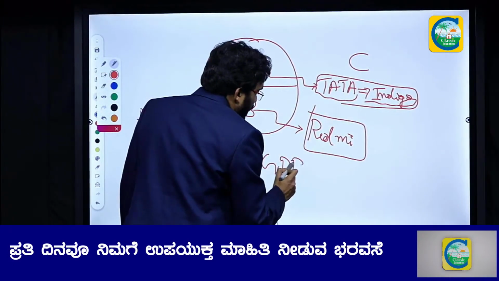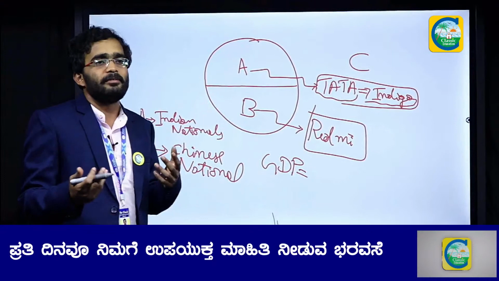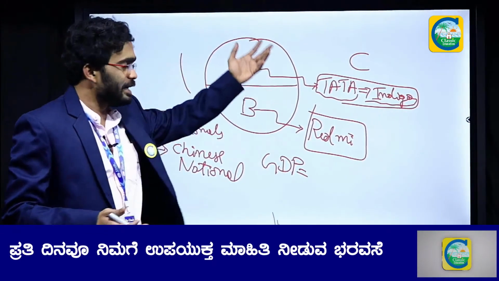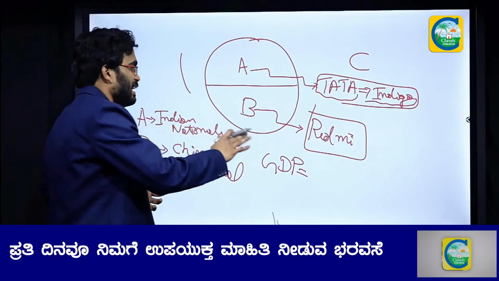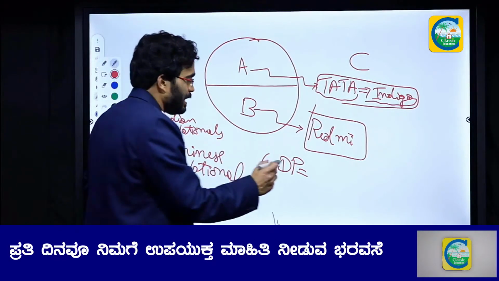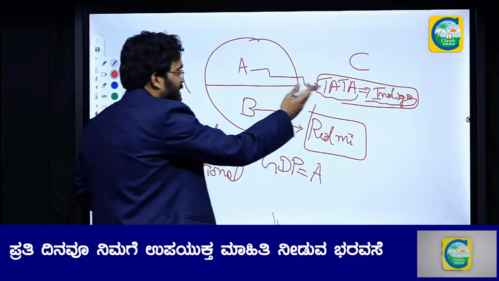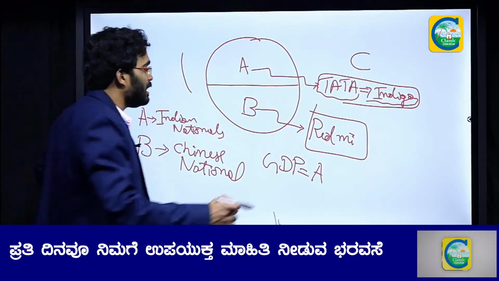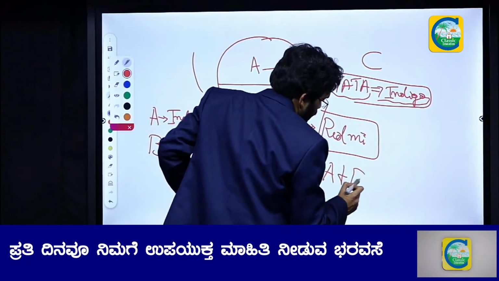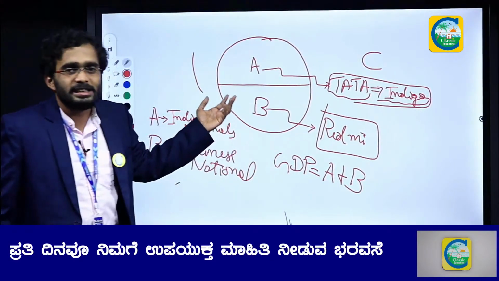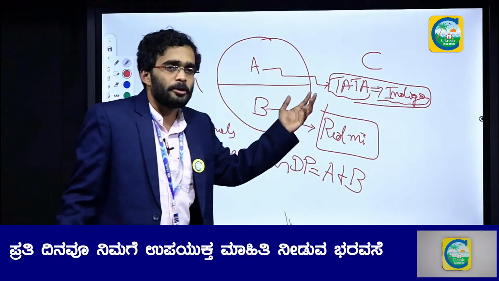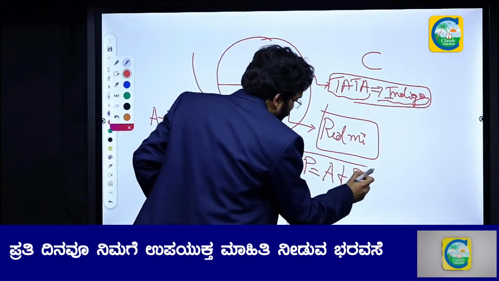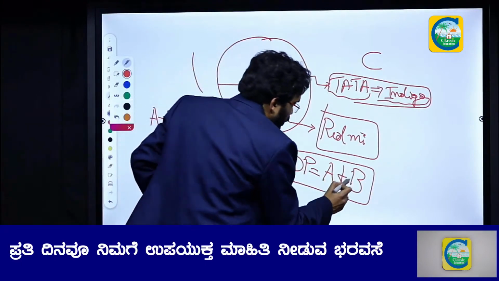GDP is the money value of final goods and services produced within a domestic territory during a financial year. So what comes under GDP? A, that is Indian nationals producing Tata Indigo cars, plus B, a Chinese national producing Redmi mobile handsets. So A plus B is your GDP.